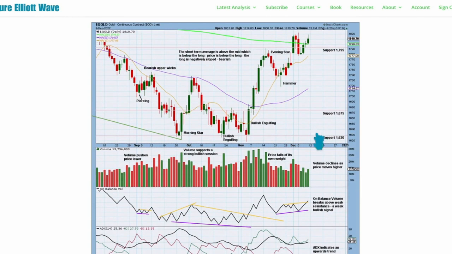At the daily chart level, here we see quite weak volume for the last few upward sessions compared to stronger volume for downward sessions. The previous strongest volume, though, was this good upward session, but volume has declined since that day. Support is now at 1795. The moving average situation is overall bearish, but not fully so. Price is now above the 200-day moving average, but the 50-day remains well below.